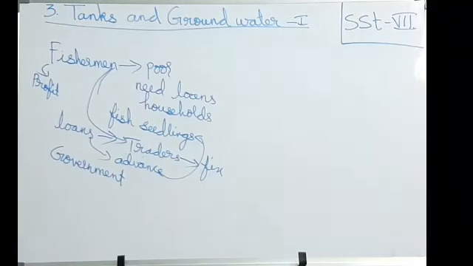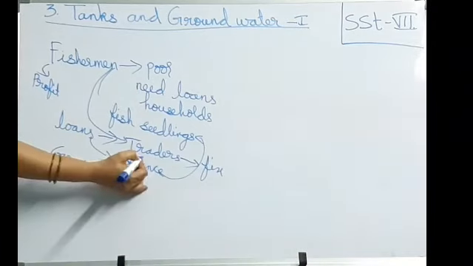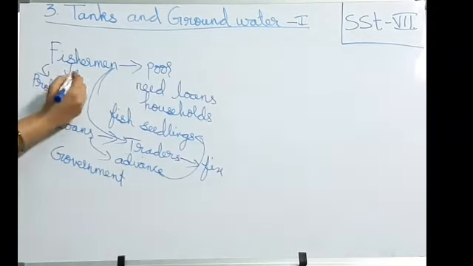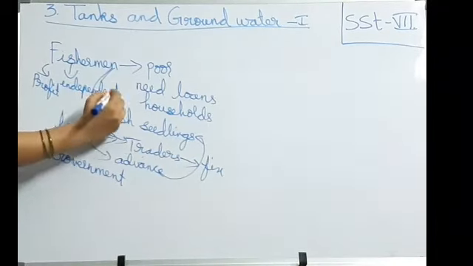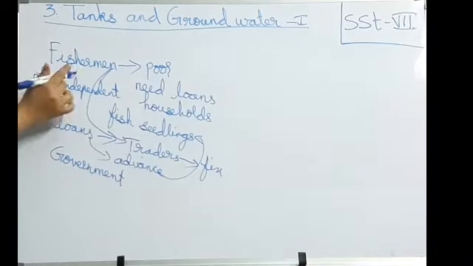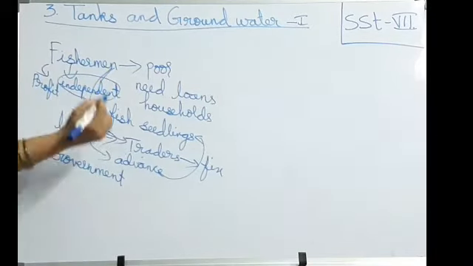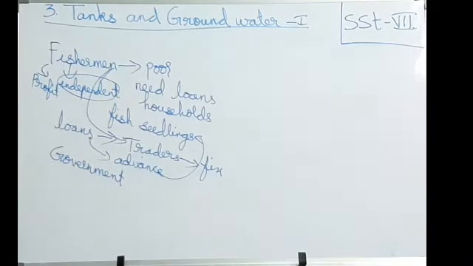Okay. So, if banks could give loans to the cooperative societies, the fishermen could become independent of the traders and contractors. If the government will give the loans directly, no need of going to the traders. Then the fishermen will become independent. No need of depending upon the traders. They'll become independent. Okay, students. So, this is about our topic today, cooperative societies among fishermen.